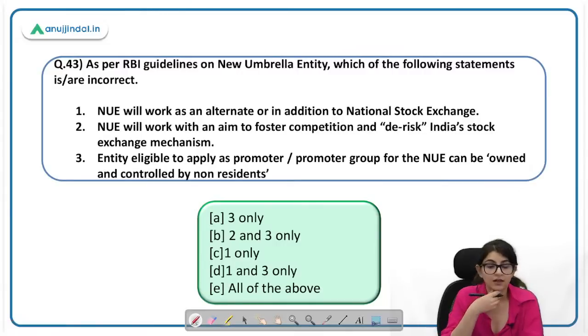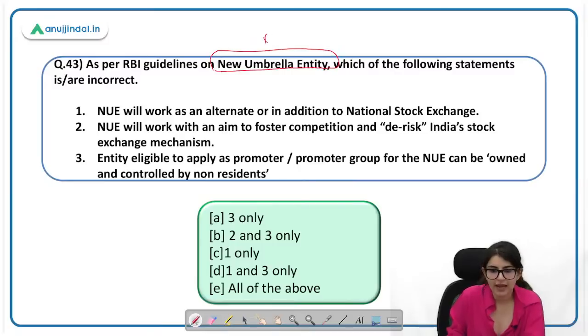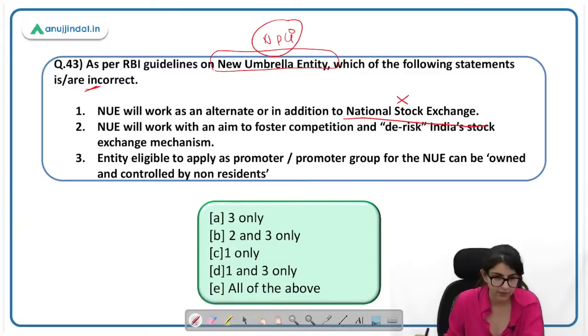ठीक है. Next question. As per RBI guidelines on new umbrella entity, which of the following statement is incorrect? NUE, new umbrella entity, this were supposed to compete with the NPCI, right? इनके लिए ही NUE, new umbrella entity का concept लाया गया है. You have to find out the incorrect statement. New umbrella entity will work as an alternate or in addition to National Stock Exchange. No, NPCI. So this statement here is incorrect.